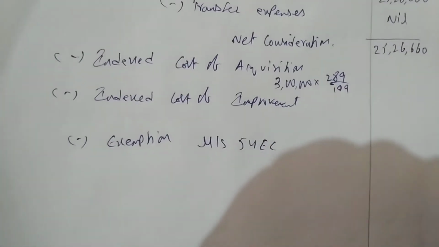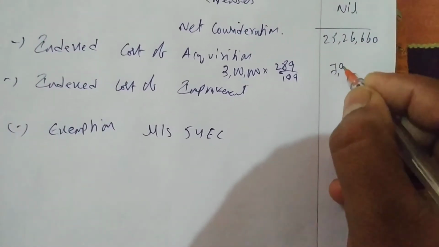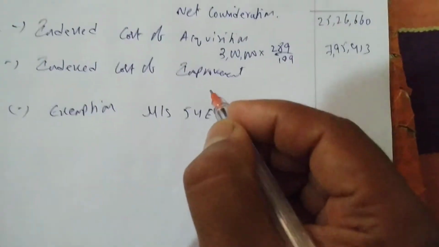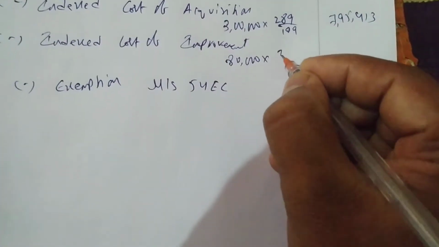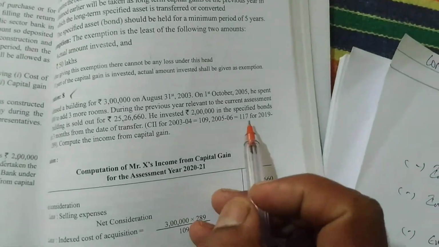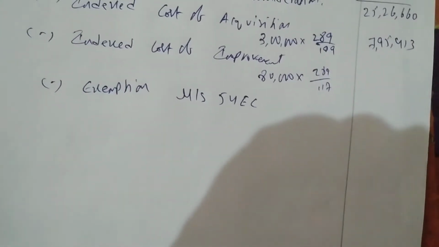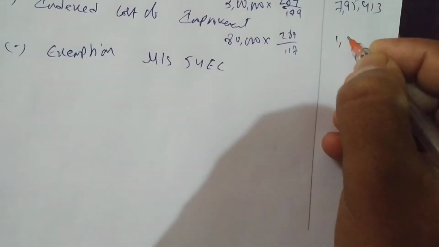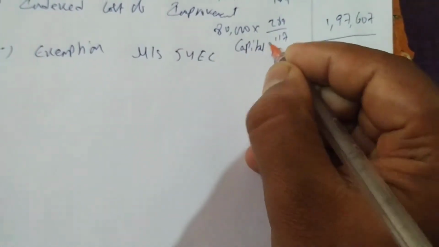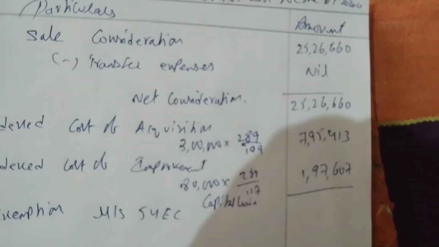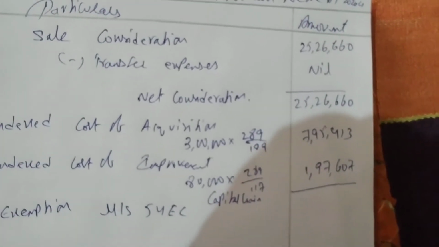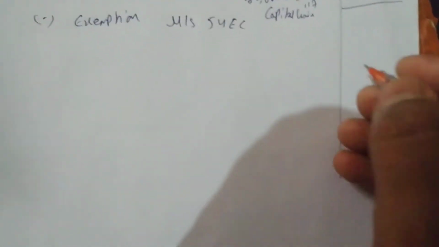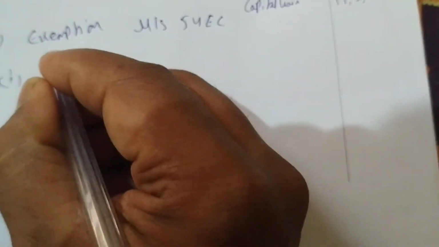3 lakhs into 289 divided by 109. We are getting 7,95,413. Next, the indexed cost of improvement: 80,000 into 289, the CII of the year of sale, divided by 117 for the year 2005-06. We are getting 1,97,607. So the long term capital gain: from 25 lakhs 26,660 you deduct 7,95,413 and 1,97,607. So we are getting 15 lakhs 33,640.